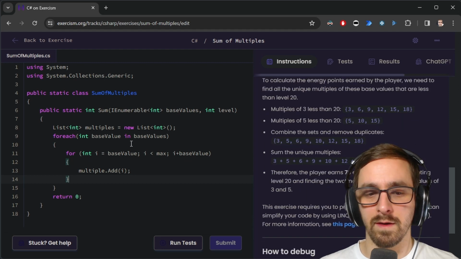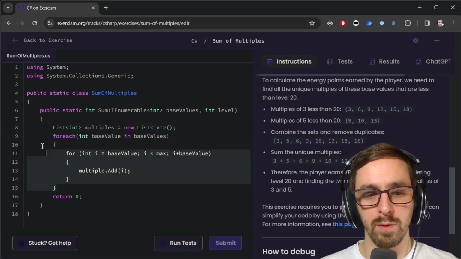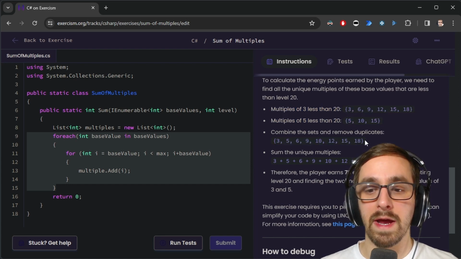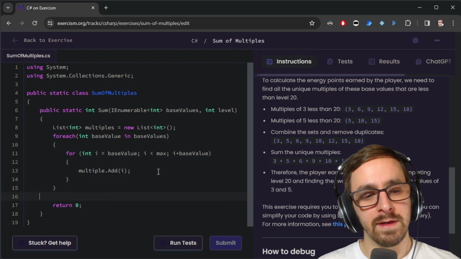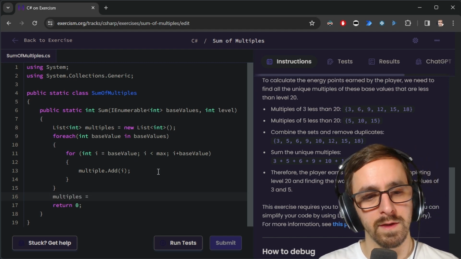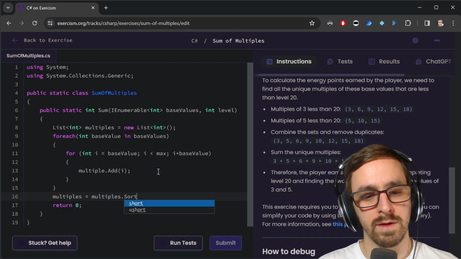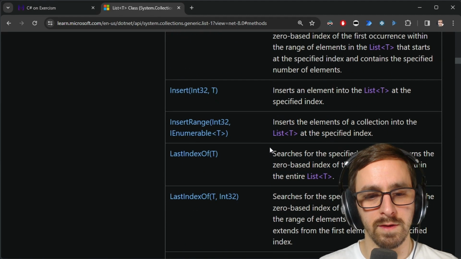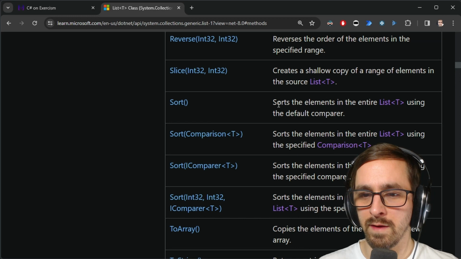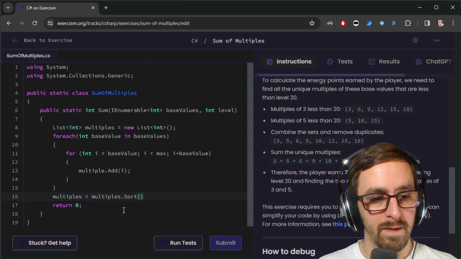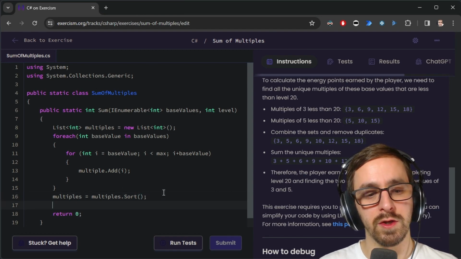Once we get our list, once this foreach loop finishes, we would have something like these two things combined together, but then we might have duplicates. So I think the List class has a Sort method, but I could just use LINQ now. multiples equals multiples.Sort. Okay, so here's our List class. We're going to go to our methods, and there should be a Sort method. Sorts the entire list using the default comparer. That seems fine.